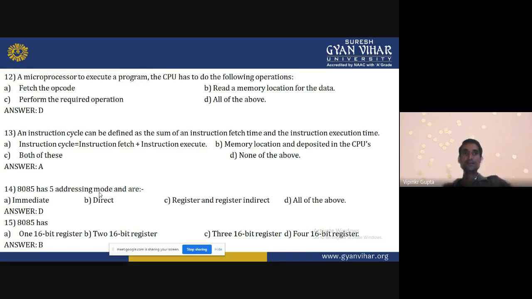An instruction cycle can be defined as the sum of the instruction fetch time and the instruction execution time. So the instruction cycle is the total fetch time plus execution time. So A is the correct answer. Five addressing modes: immediate, direct, indirect, and register. These are the five addressing modes there in 8085. So all of the above is the correct answer. 8085 has one 16-bit register, two 16-bit registers, three 16-bit registers, or four 16-bit registers. Only two 16-bit registers are there, stack pointer and program counter. So B is the correct answer.